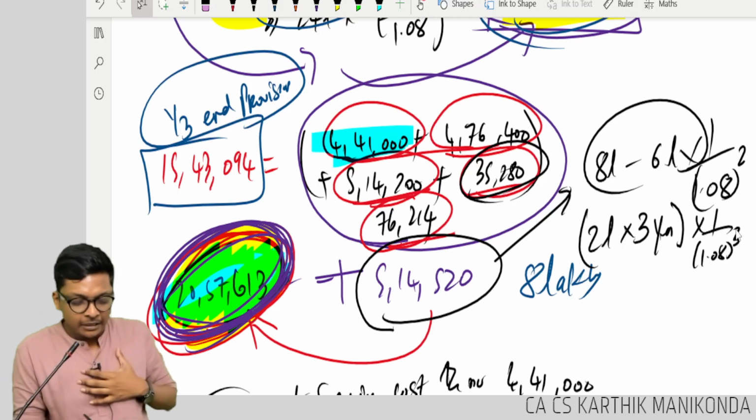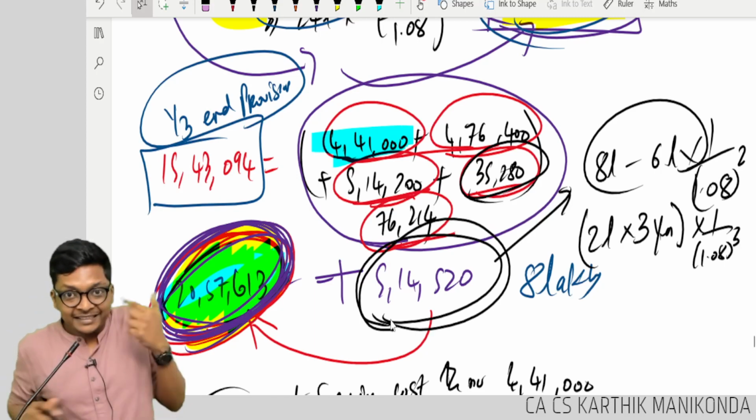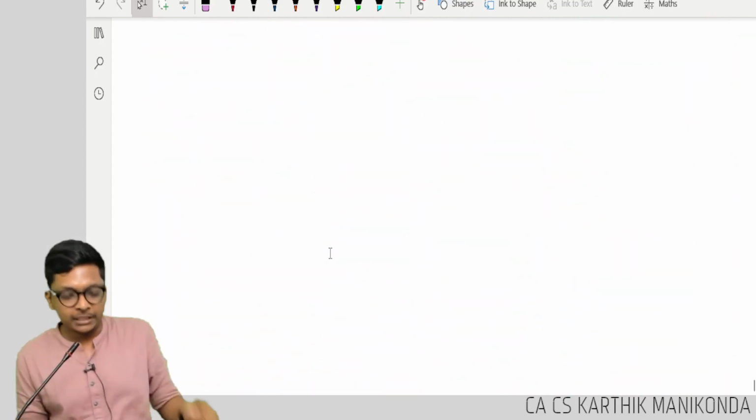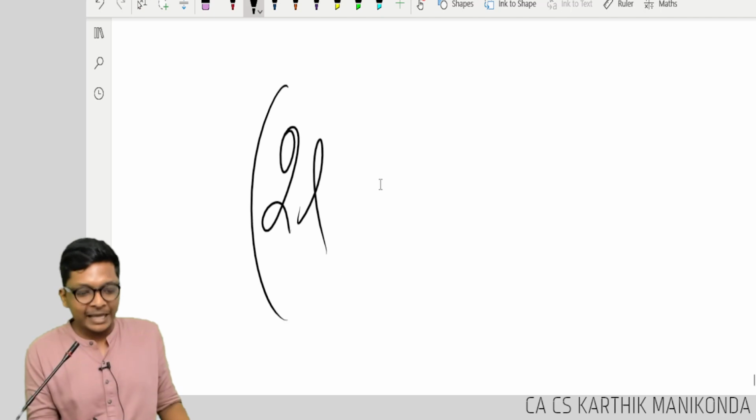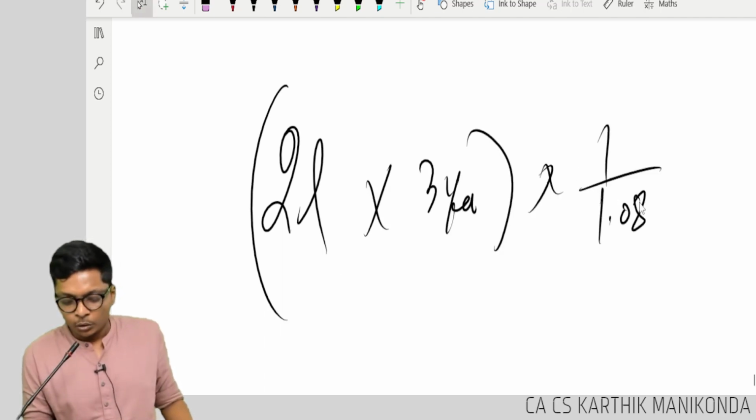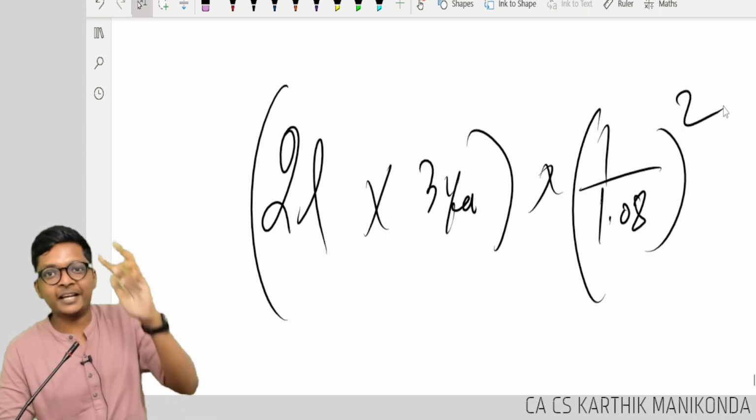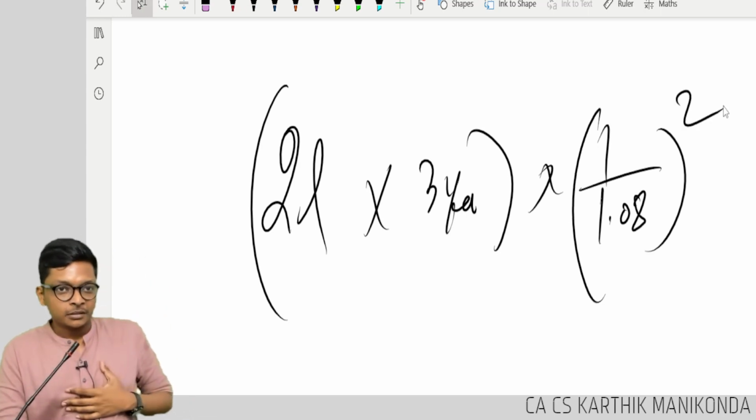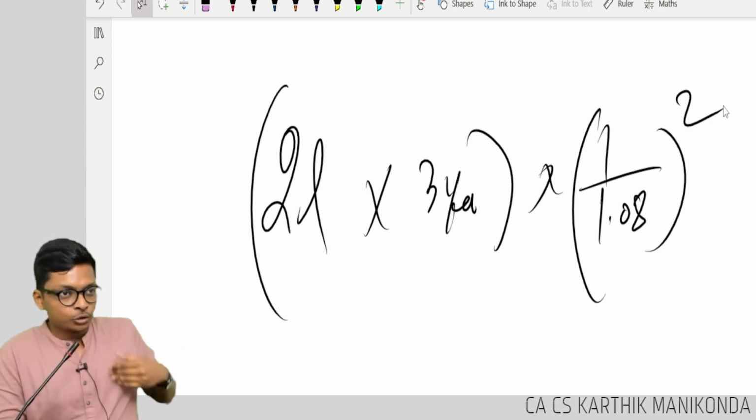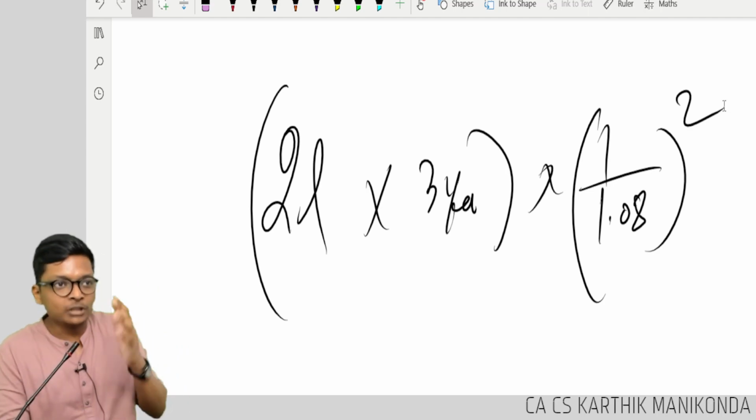Let me again repeat. 5,14,520 was a balancing figure. But why did that balancing figure come? Because my salary increased from 6 to 8. So my increase in salary is 2 lakhs for how many years? 3 years, into 1 divided by 1.08 to the power 2. With 2 more years left, you will get the same 5,14,000. Are you getting it, guys? Are you genuinely understanding? So either you can compute or take it as a balancing figure. Both are fine.